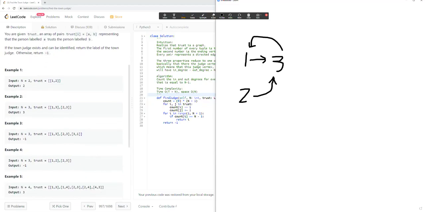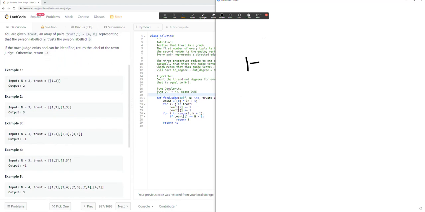For example 3, we have 1 going to 3, we have 2 going to 3, and we have 3 going to 1. And this now is our previous example, but now the judge has an outgoing edge going to a non-judge, which nullifies it being a judge because the judge doesn't trust anyone. So in this case, we would return -1 since there is no town judge.